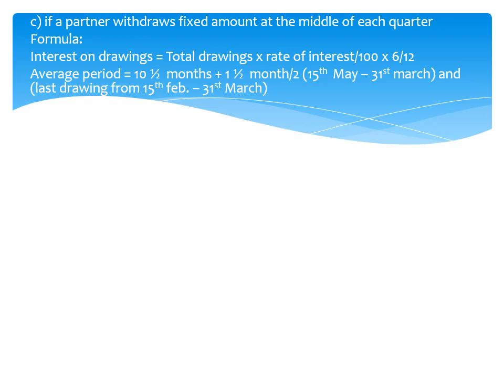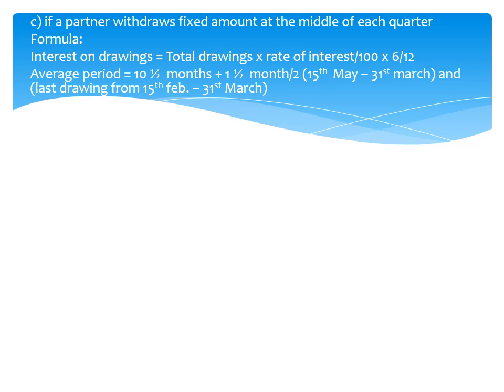Case: if a partner withdraws a fixed amount at the middle of each quarter, the interest on drawing is equal to total drawing into rate of interest upon 100 into 6 by 12. 6 by 12 is the average period. Average period is equal to 10.5 months plus 1.5 months divided by 2.